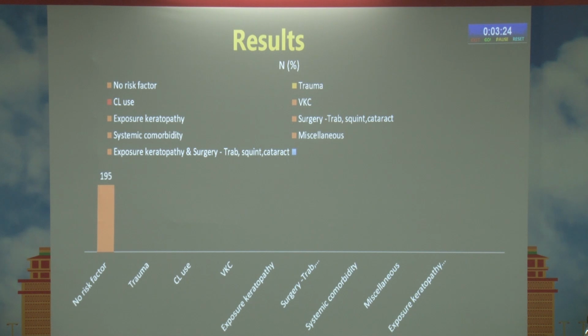As for the most common risk factor, there were no risk factors in 195 patients. Trauma was present in 81. Contact lens history was there in 3 patients. 1 had a VKC, 3 had exposure keratopathy. There was history of surgical intervention in 4 patients. Systemic comorbidity in 3 patients. 8 had miscellaneous involvement, and exposure keratopathy along with surgery was present in 1 patient.